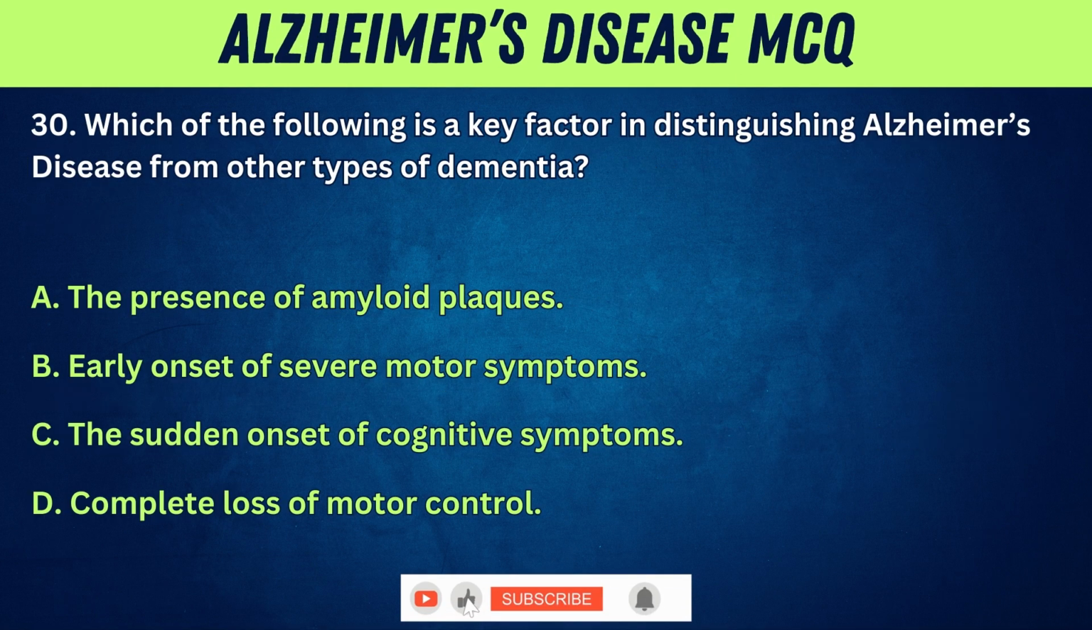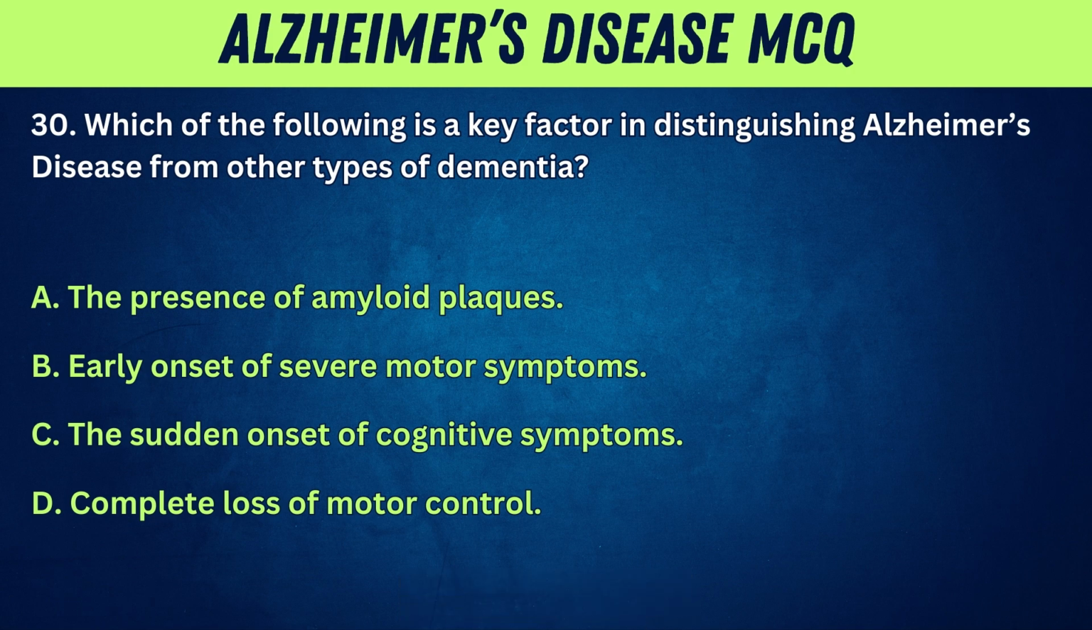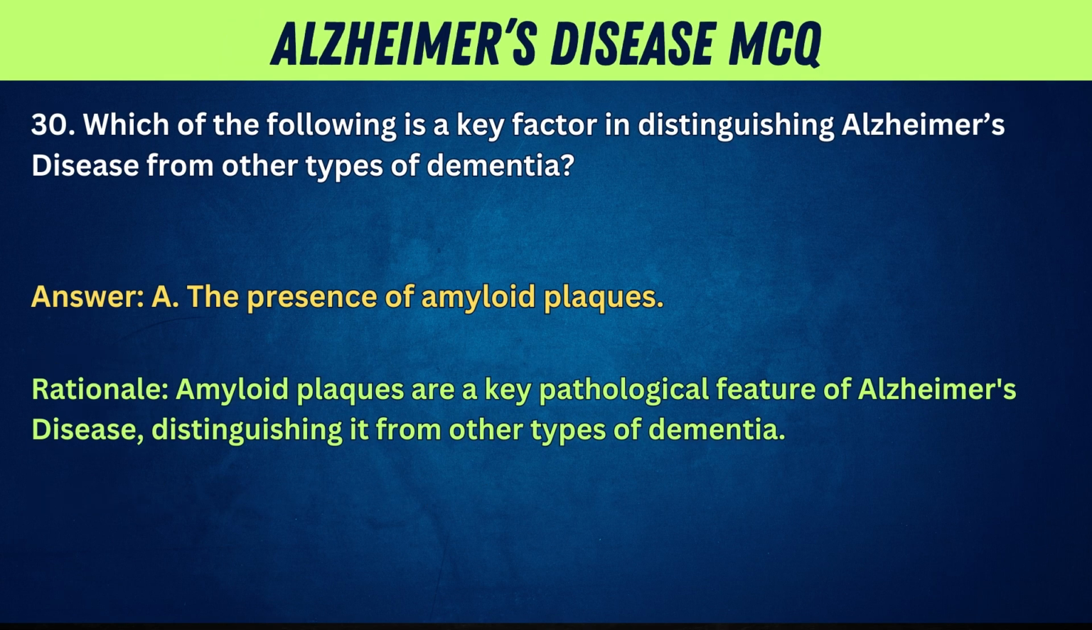falls. 30. Which of the following is a key factor in distinguishing Alzheimer's disease from other types of dementia? A. The presence of amyloid plaques. B. Early onset of severe motor symptoms. C. The sudden onset of cognitive symptoms. D. Complete loss of motor control. Answer. A. The presence of amyloid plaques. Rationale. Amyloid plaques are a key pathological feature of Alzheimer's disease, distinguishing it from other types of dementia.